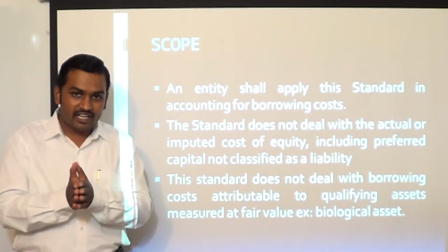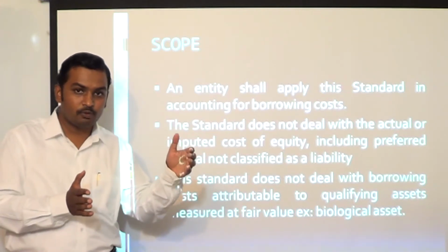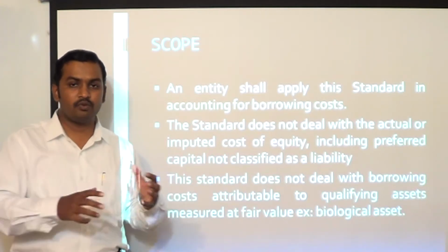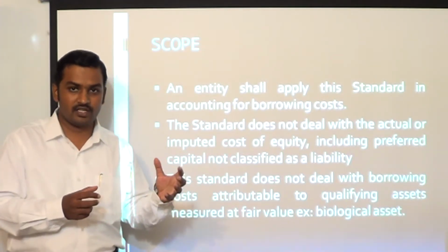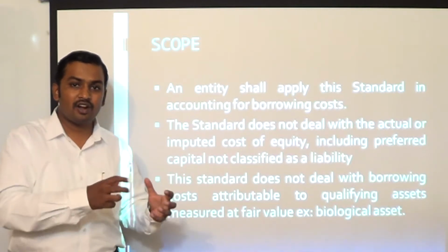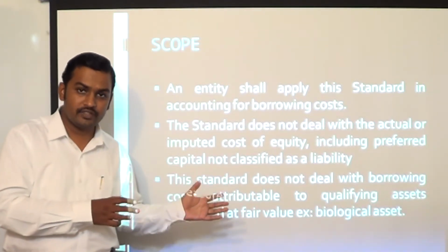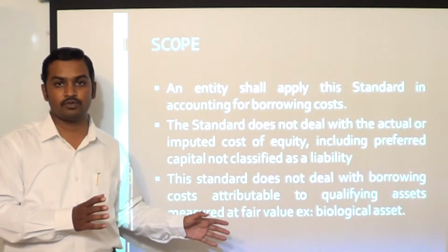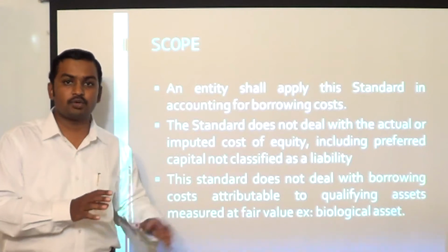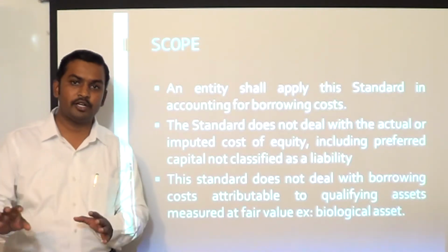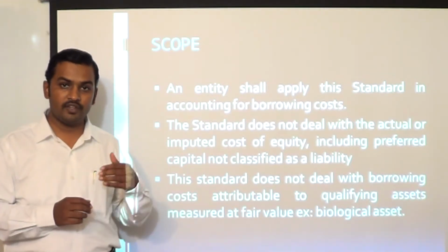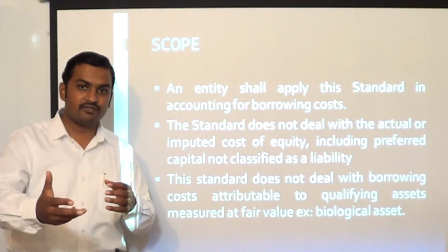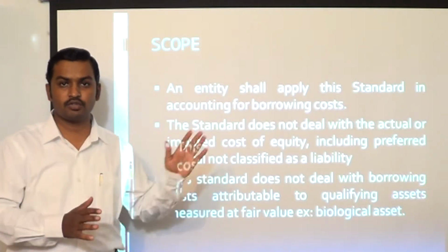From the day the calf is born up to the day the cow becomes a milkable cow, it takes a lot of time, and during this period to look after the cow we have borrowed funds and we have utilized those funds. Borrowing costs incurred cannot be capitalized as part of cost of the asset as per the standard, because it is a biological asset measured at fair value. So how to deal with that interest is outside the scope of this particular standard. We would have to debit it to profit and loss account. So if you have incurred borrowing costs for a qualifying asset, but the qualifying asset is an asset which is measured at fair value, then borrowing cost with respect to such asset is outside the scope of this standard.